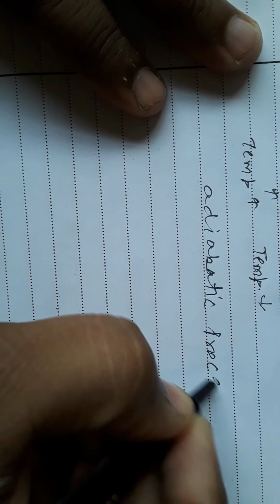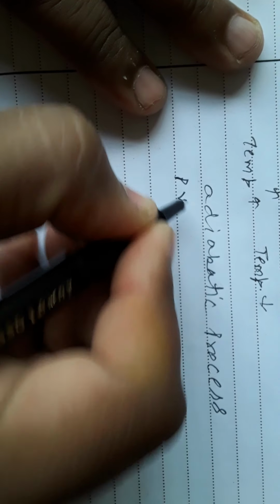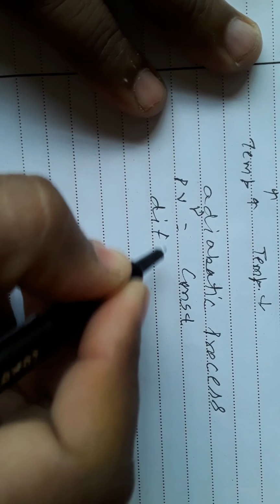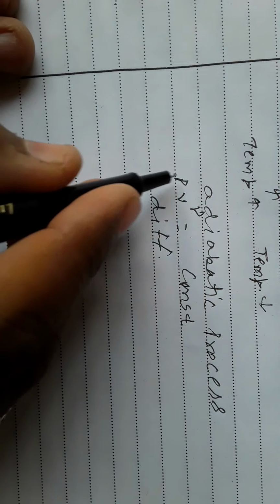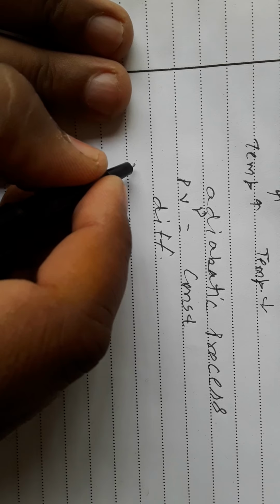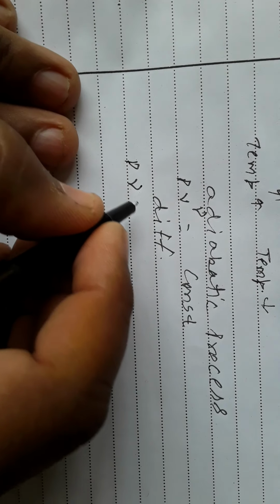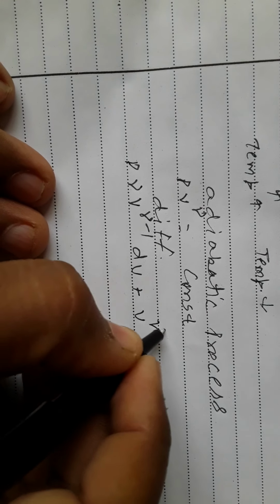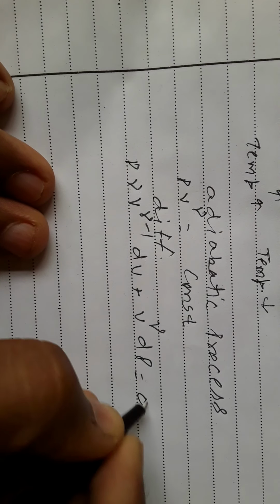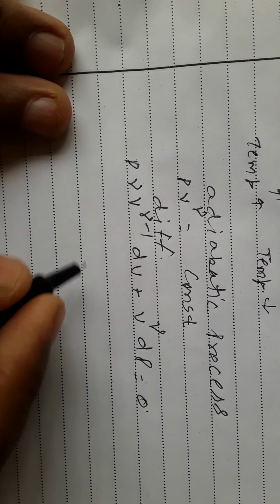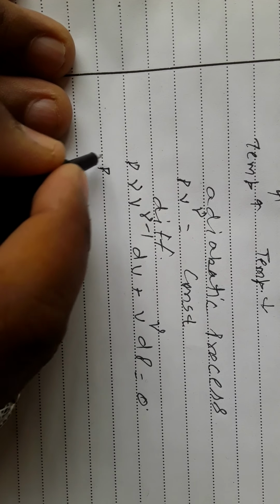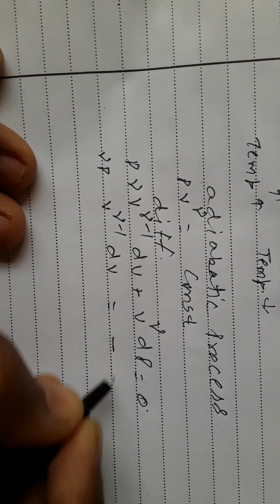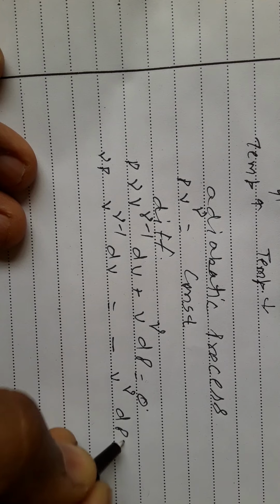If this is an adiabatic process, we can write PV^gamma is equal to constant, and we can differentiate. Earlier we also differentiated PV^gamma in thermodynamics, so we can write P into gamma V^(gamma minus 1) into dV plus V^gamma into dP is equal to 0. So gamma P V^(gamma minus 1) dV is equal to minus V^gamma dP.